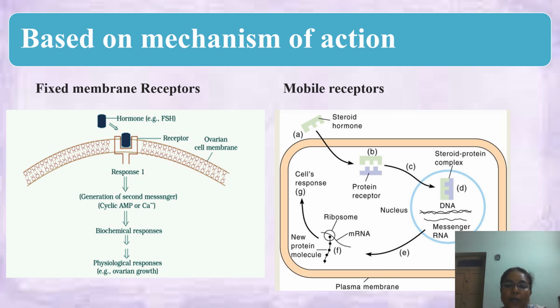The hormone receptor complex initiates transcription of the DNA to form specific mRNA, and the mRNA initiates protein synthesis in the cytoplasm. The protein causes biochemical changes in the cell.